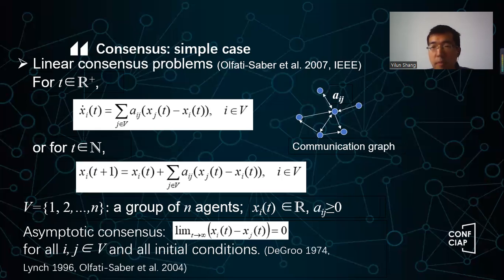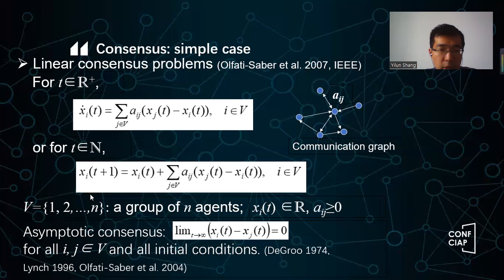So that's actually an interesting problem, right? Similarly, in the discrete time case, you will have this kind of iteration, like x_i(t+1) is equal to x_i(t) plus this term. This term, basically the diffusion term, is the same as the continuous system, right? So sum of a_ij (x_j minus x_i), okay? So that's two different systems. We have a continuous system and also the discrete time system.